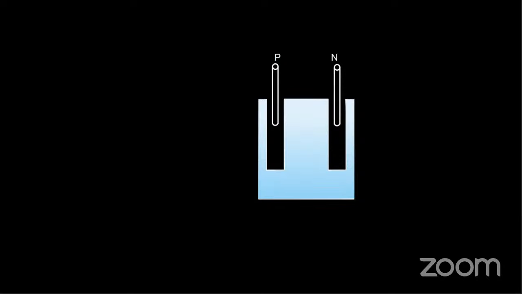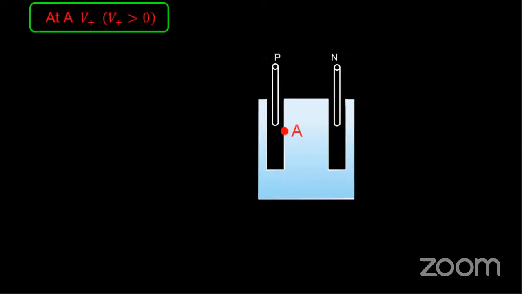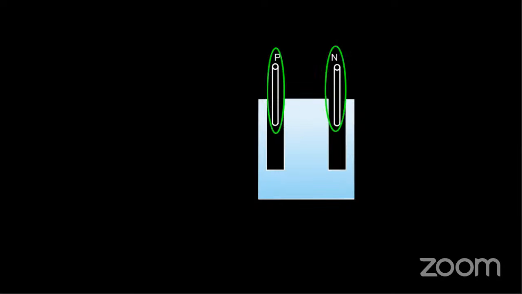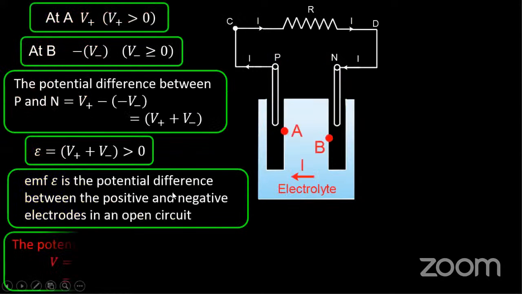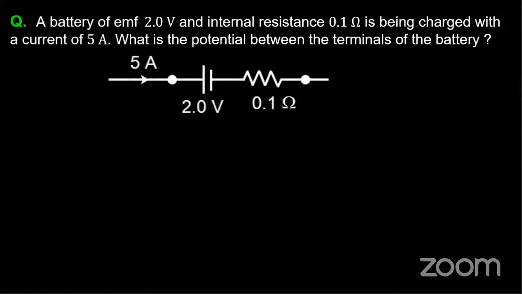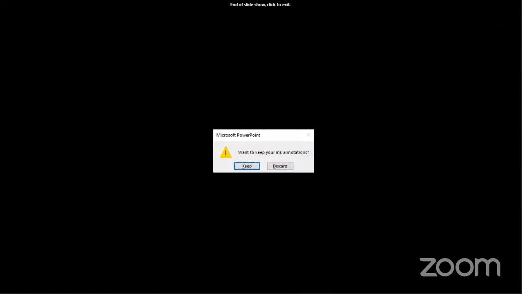Okay. The last topic which we are going to study today is cells and cells with internal resistance. So guys, in our previous class, we know that one of the sources of electrical energy is a cell. What is a cell, guys? How is a cell constructed? How do we get a cell? So we'll just give a brief introduction about the cell, and next we'll be discussing the combination of cells and resistors. That's the only part left.